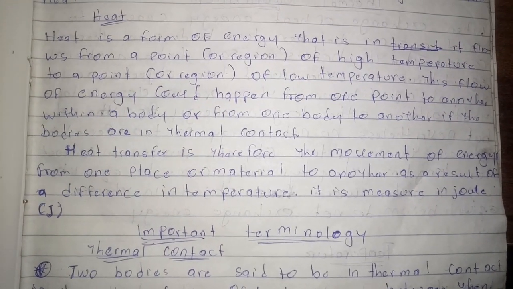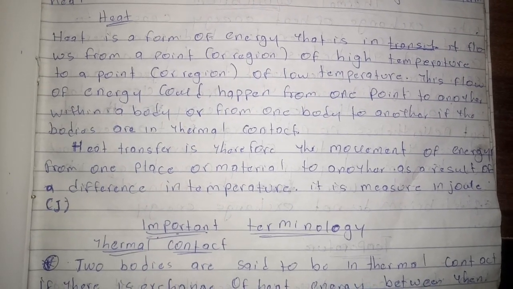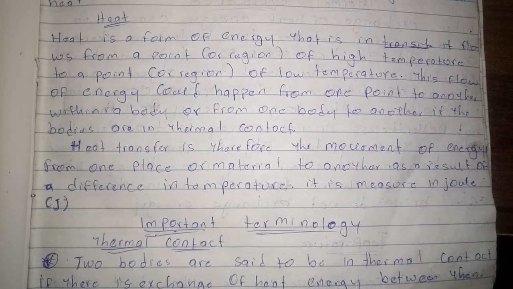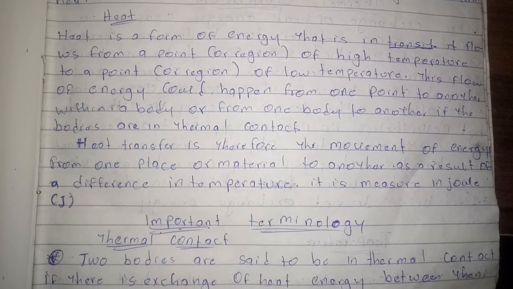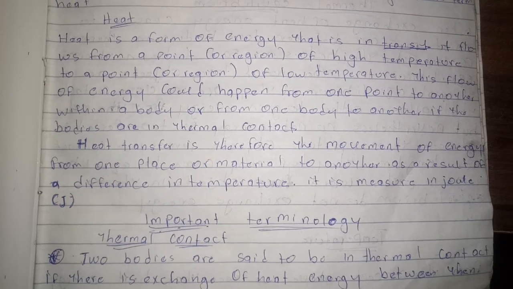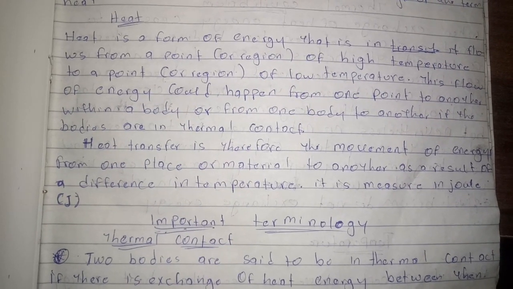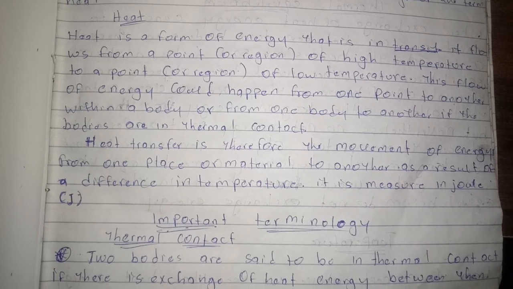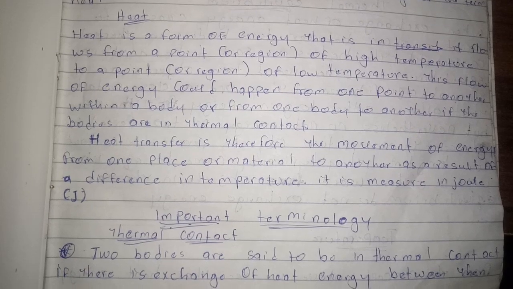Today I'm going to be treating what is heat. Heat is a form of energy that is in transit. That means heat is a form of energy that can move. It flows from a point or region of higher temperature to a point or region of lower temperature. That means heat flows from a point of higher temperature to a point or region of lower temperature.